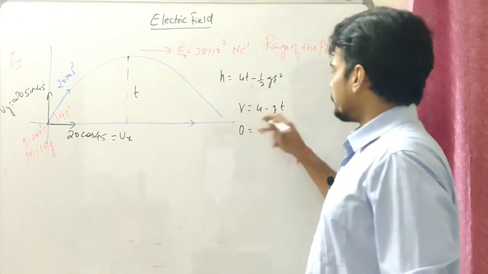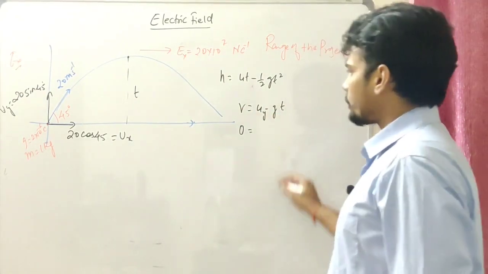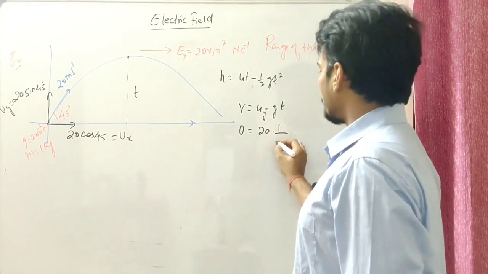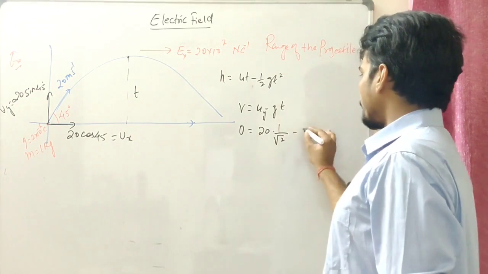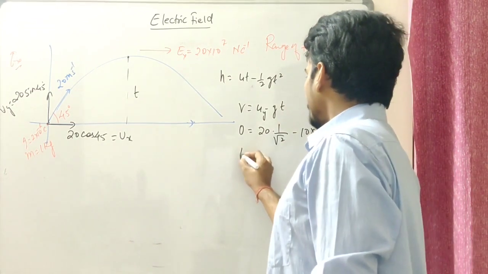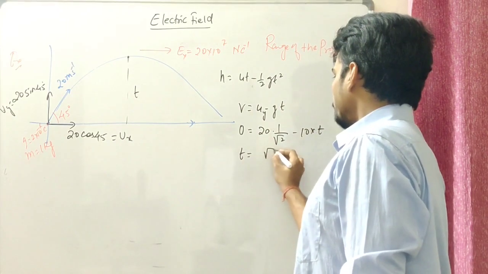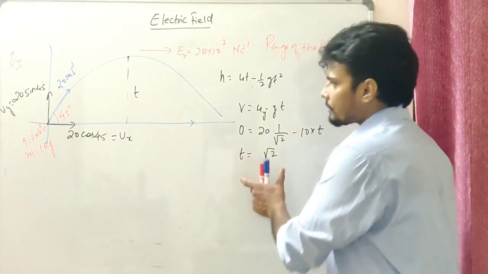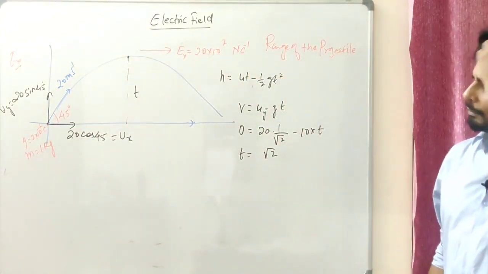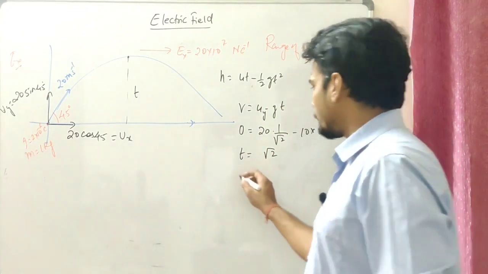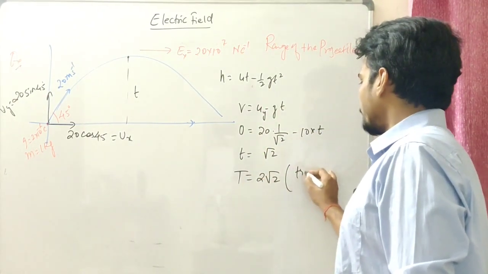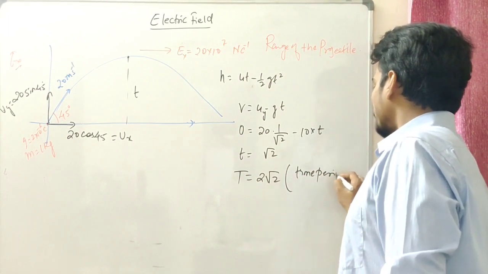The v is 0, uy, let's put it uy, that should be how much? 20 times sin 45 is going to be 1 by root 2. Let's say g is 10 times of t. So from here what I'm going to get is t is going to be how much? Root 2. Well, this time is taken up to reach the maximum height, isn't it? So the time period of the flight, the entire flight, should be how much? 2 times of this. This is the time period of the flight.